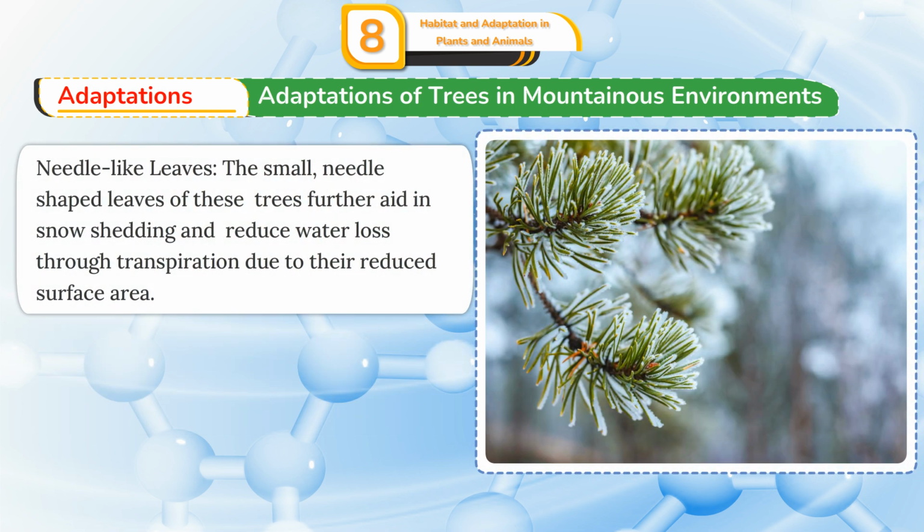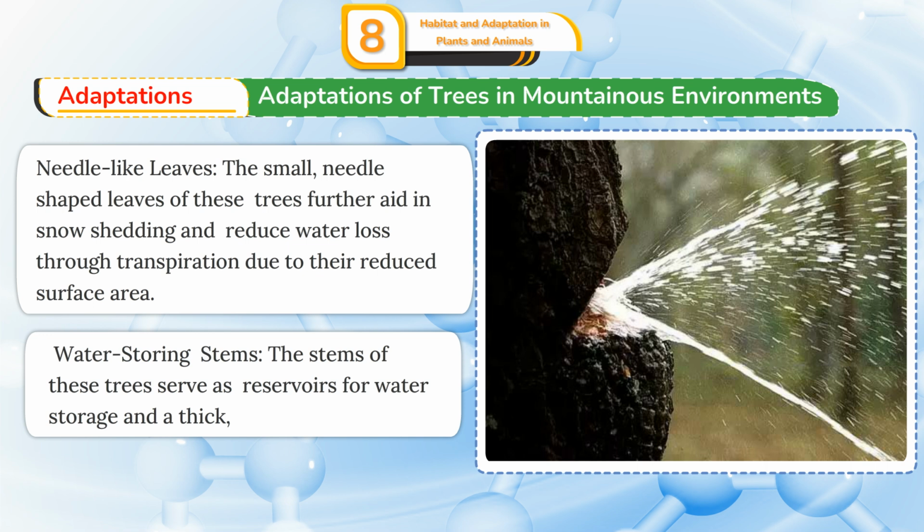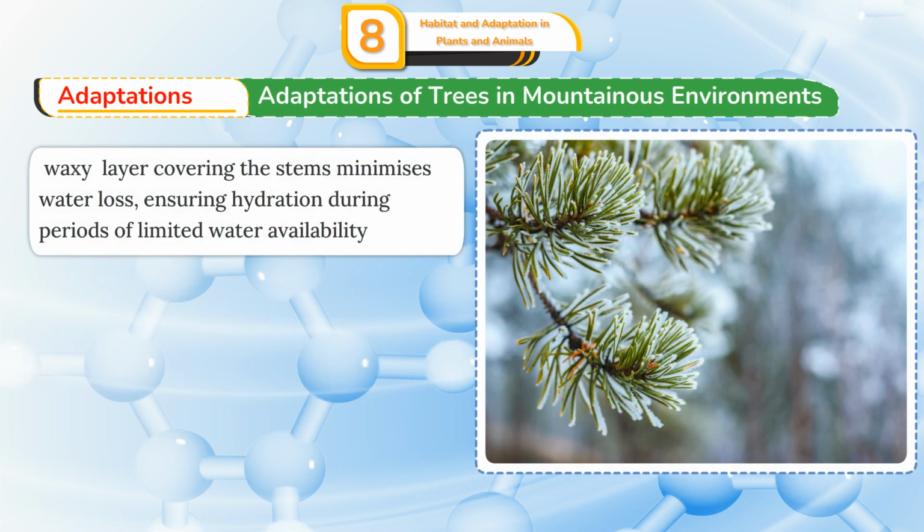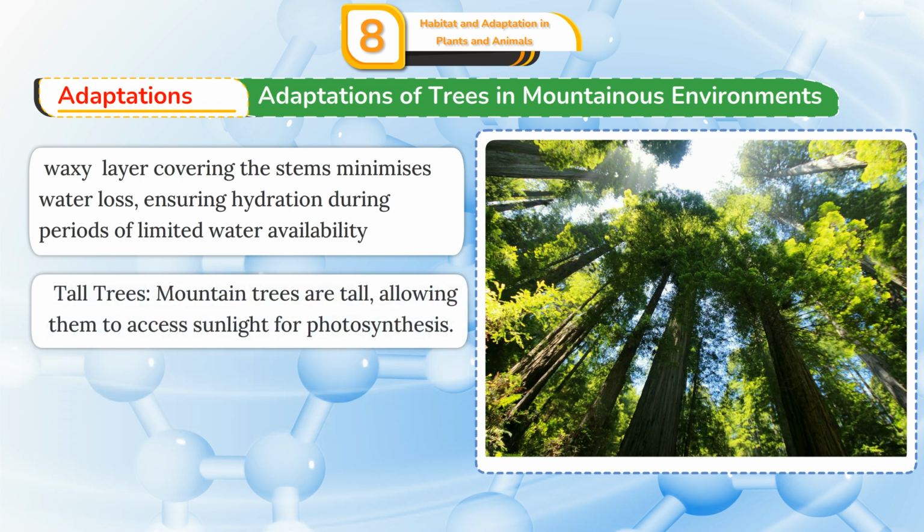Needle-like leaves. The small needle-shaped leaves of these trees further aid in snow shedding and reduce water loss through transpiration due to their reduced surface area. Water-storing stems. The stems of these trees serve as reservoirs for water storage, and a thick waxy layer covering the stems minimizes water loss, ensuring hydration during periods of limited water availability.